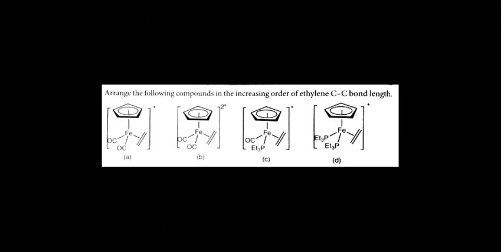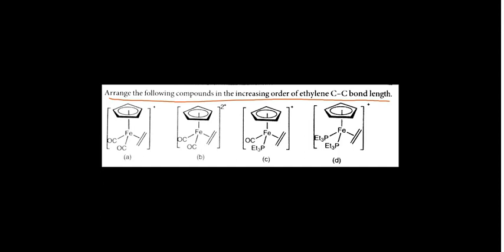It says: arrange the following compounds in the increasing order of ethylene carbon bond length. That means in which complex the carbon bond length would be high. The carbon bond length would be highest only in the case in which the back bonding is the highest, so you have to check for the highest back bonding. For this you have to understand a certain thing.